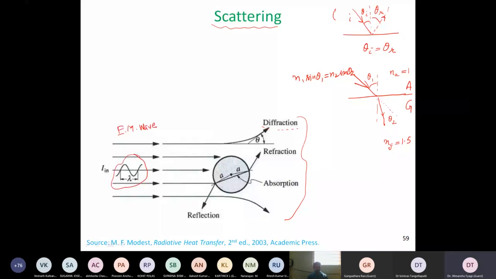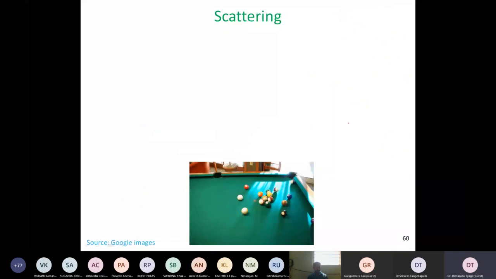I have some animation and some figures over here which give an analogy of scattering. If you see in this billiard table, the cue ball hits this set of stationary balls, and one may say, figuratively speaking, that all these balls are scattered in different directions.